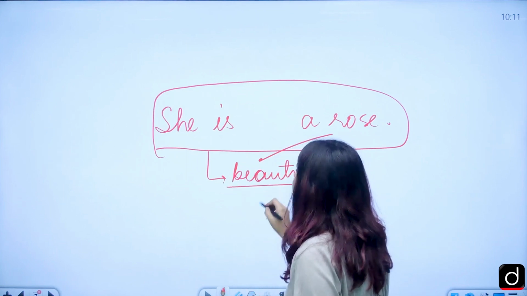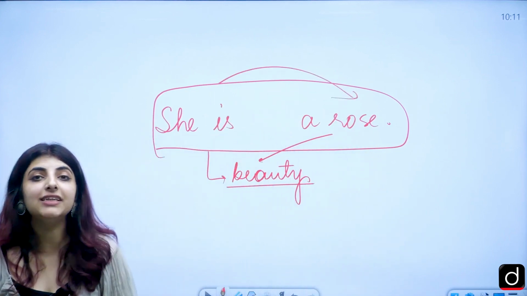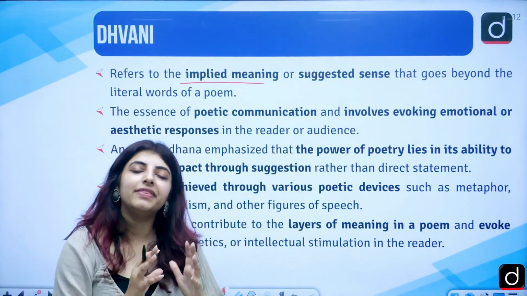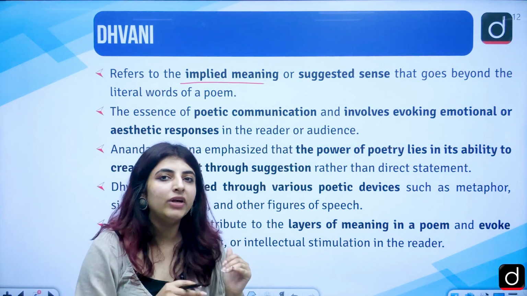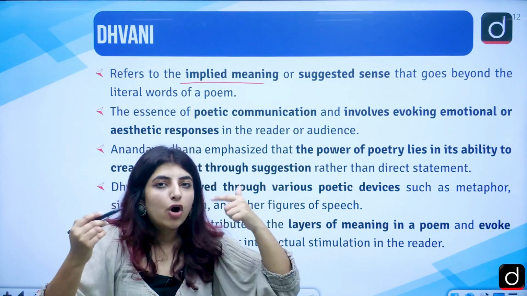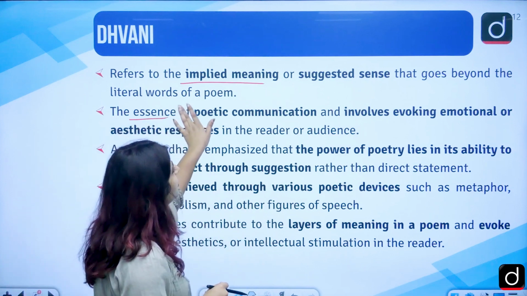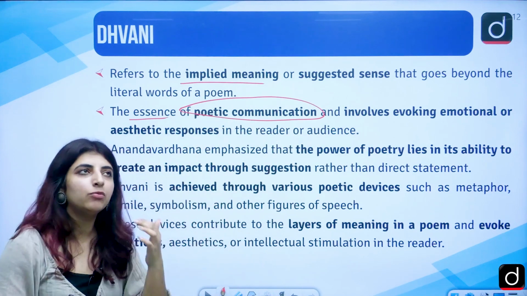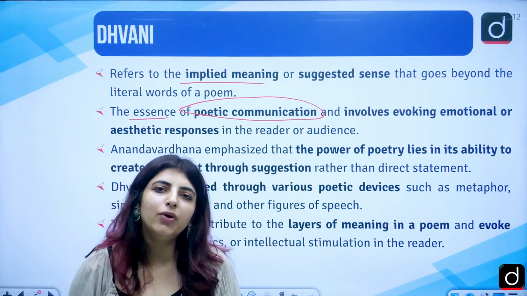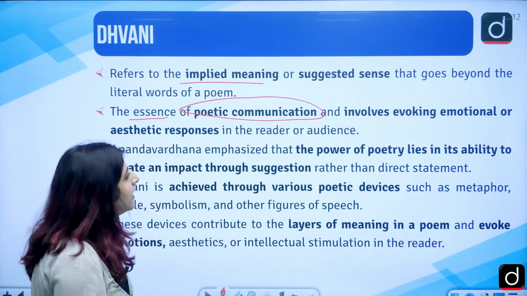Correct? So, of course, we are talking about that she is like a rose or she is a rose means that she is beautiful. Correct? So, Dhvani theory talks about that very particular suggestive meaning only, which is hidden, which is not on the surface, which you as a reader with your analytical and critical skills will have to analyze. Correct? The essence of poetic communication, because the poet most of the time will not provide you things directly, but will shoot you with such indirect statements which you are supposed to get an answer of, correct?